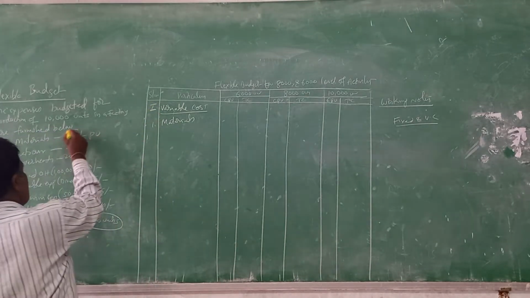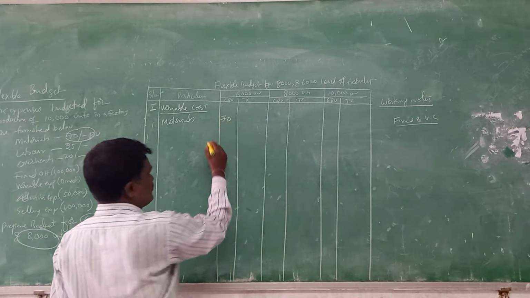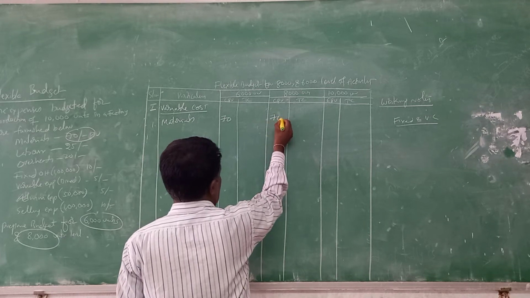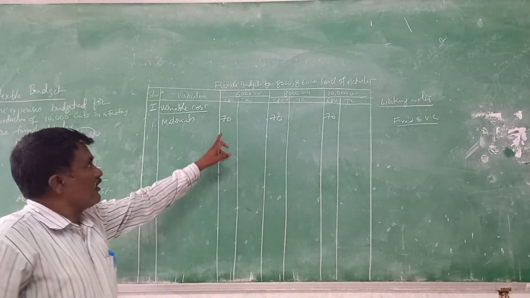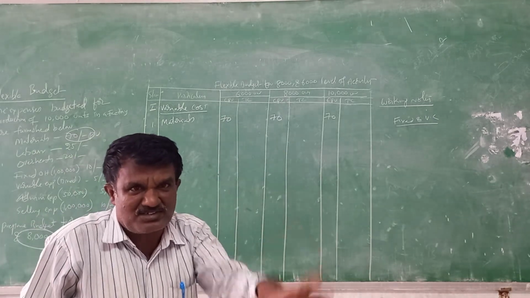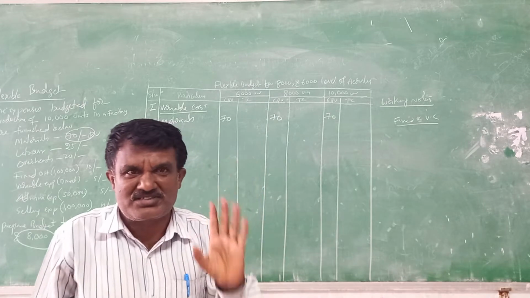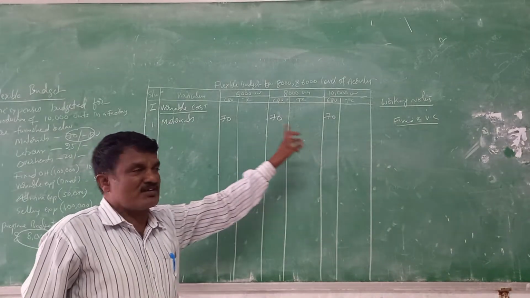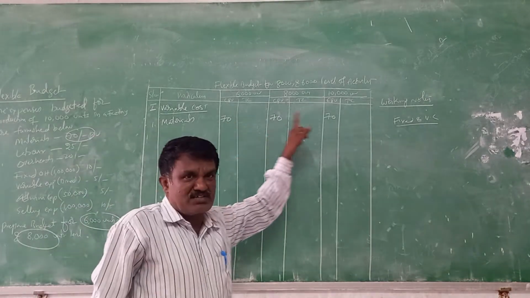Material cost is nothing but 30 rupees. So I am recording this as 30 rupees the cost per unit, and for 8,000 units the cost is also 30 rupees. In variable cost, the cost per unit will be constant always. Whatever the level of activity or level of operation, the unit cost will be constant. That's why I am recording 30 rupees here.